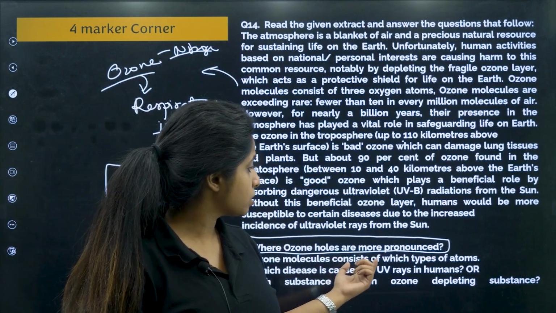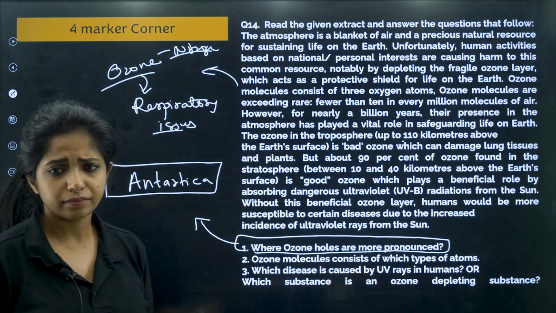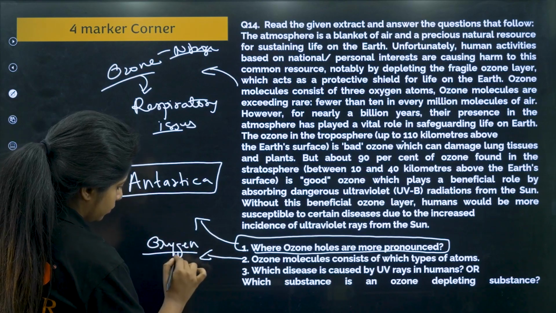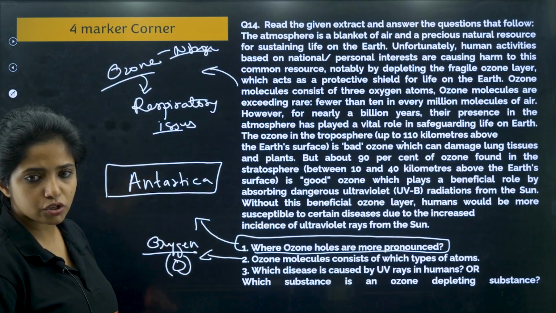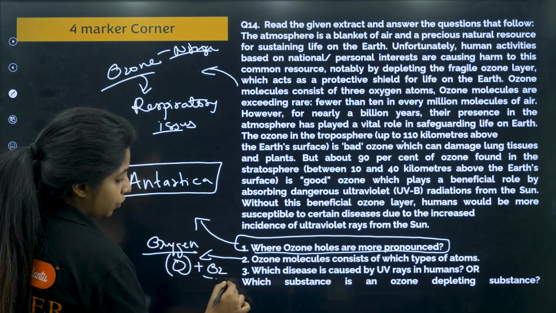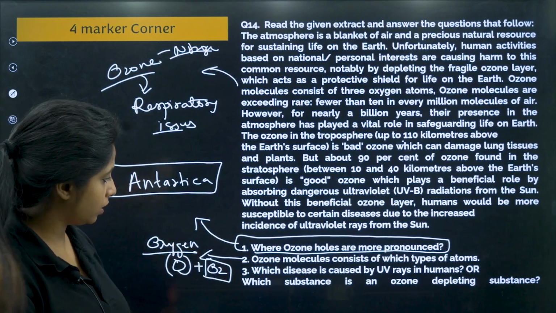Now, ozone molecules consist of which type of atoms? Ozone is made up of what, children? Oxygen atoms, which is formed when O combines with a molecule of O2. You can write that also.